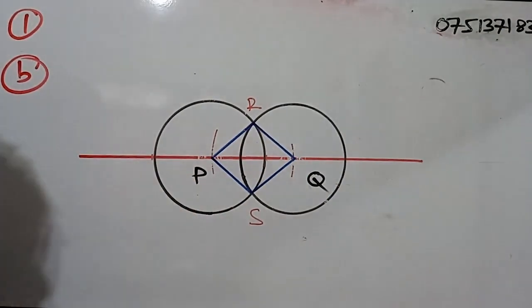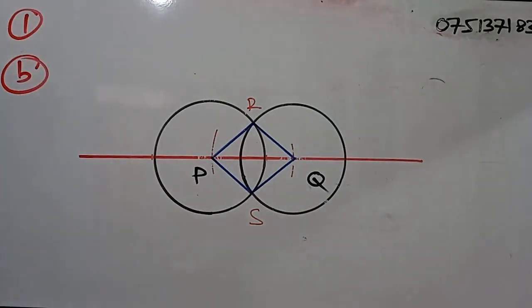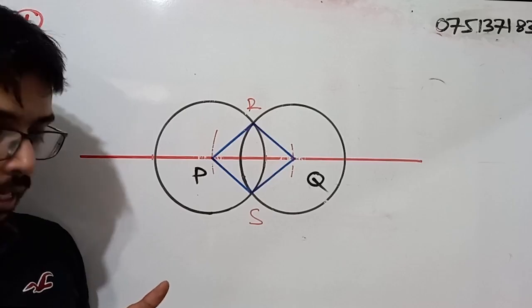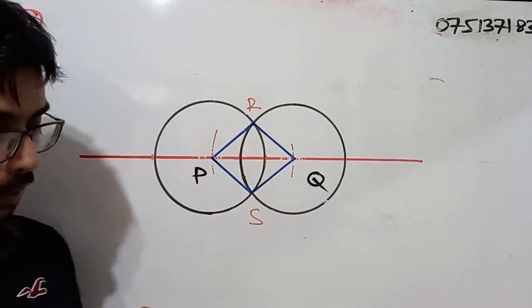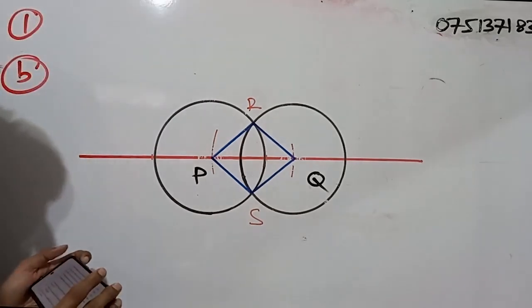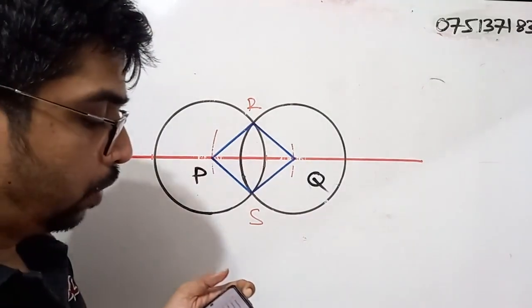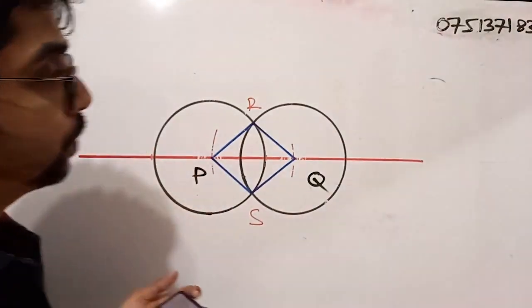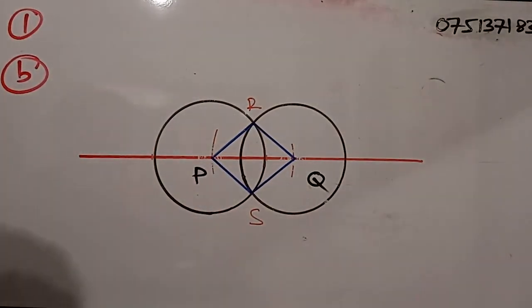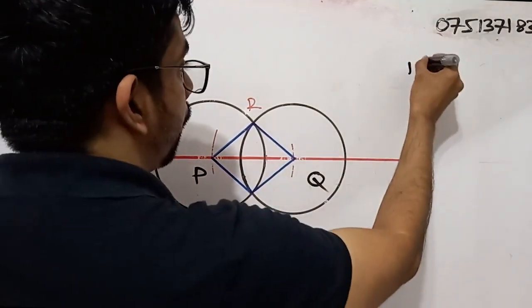So this is the completed construction for question number 1, part B. Now if we talk about the marks for the first part, that means draw a straight line segment PQ such that PQ is equal to 6 centimeters, for that part you will be getting 1 mark.